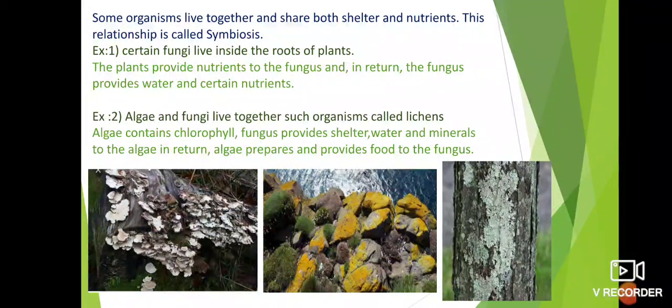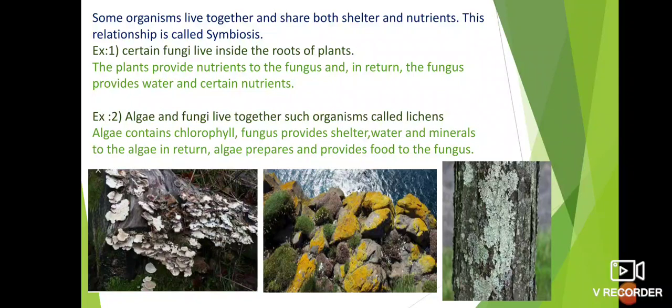I have given one example, you can understand now. Example 1. Certain fungi live inside the roots of plants. The plants provide nutrients to the fungus and in turn the fungus provides water and certain nutrients.